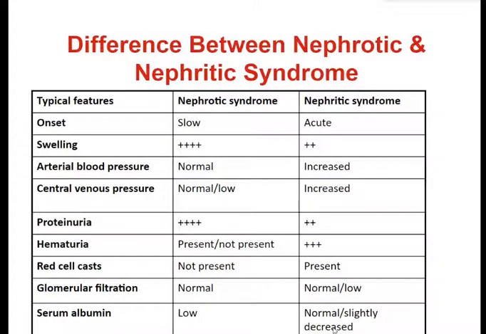Similarly, red cell casts are usually not seen in patients with nephrotic syndrome, but they are invariably seen in patients with nephritic syndrome. Likewise, the kidney function, that is glomerular filtration rate, is in normal range in nephrotic syndrome, whereas it could be decreased in patients with nephritic syndrome. Serum albumin levels are low in patients with nephrotic syndrome, whereas they may be normal or slightly decreased in patients with nephritic syndrome.